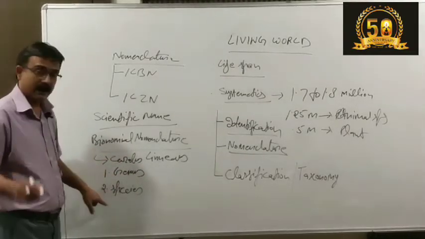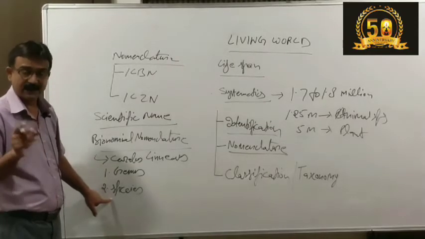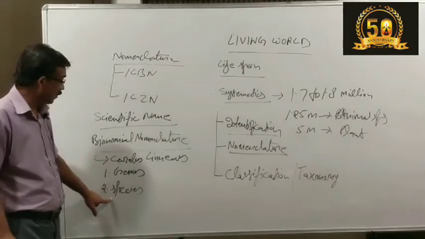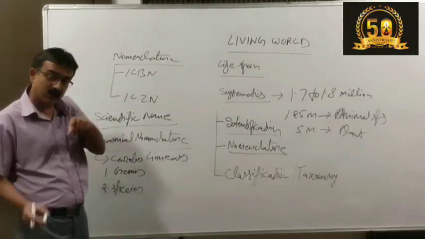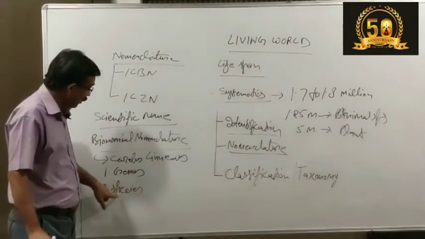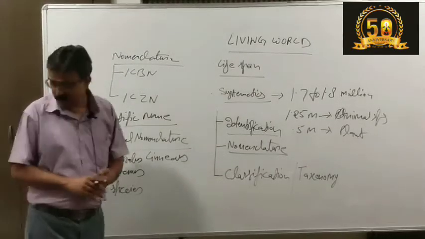One is the individual identity, that is the species. And the other is the identity of the group of that organism, that is the genus. How is it possible? I am going to explain.